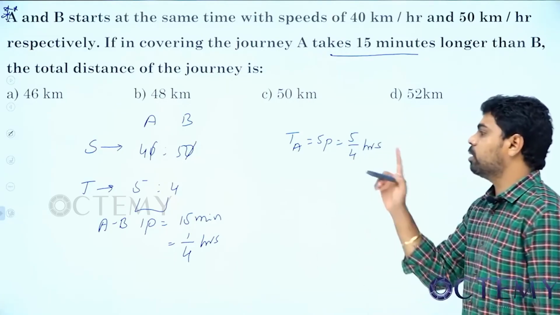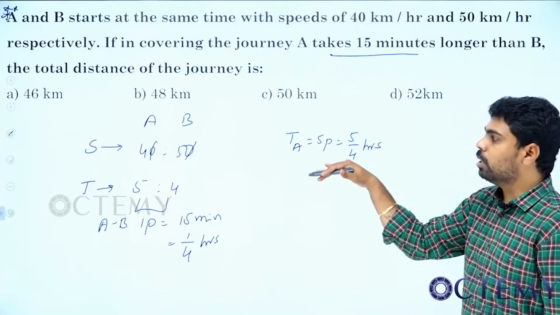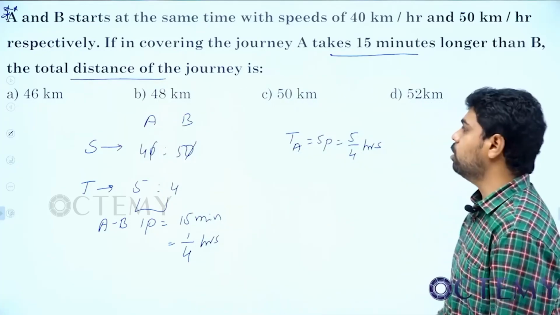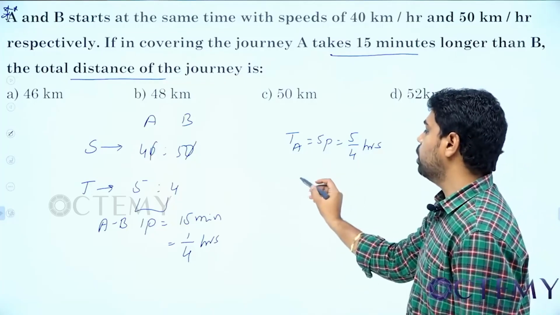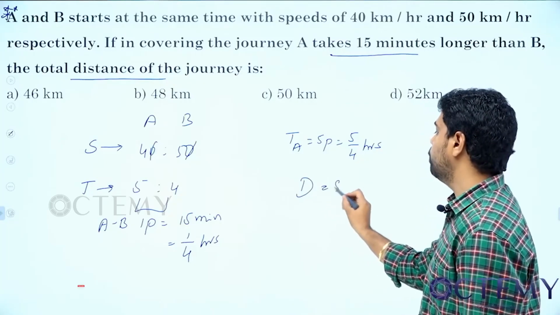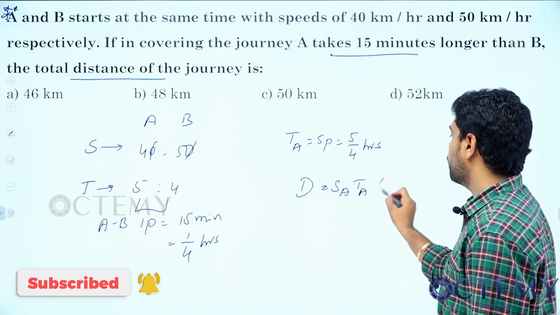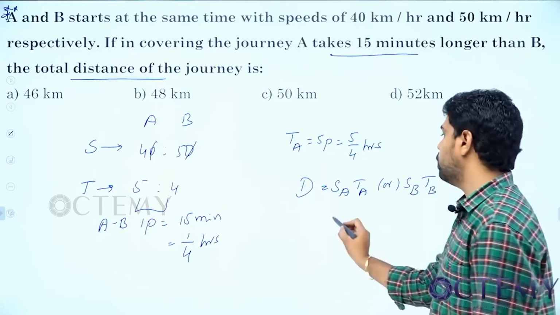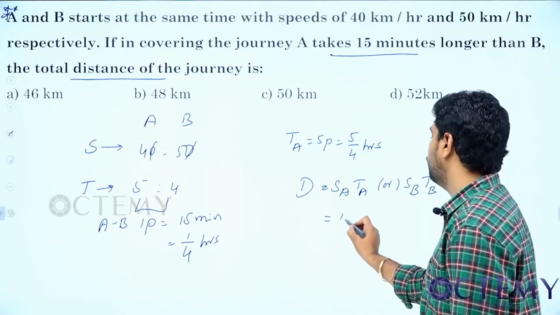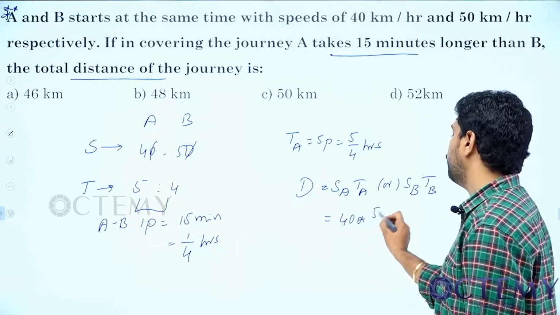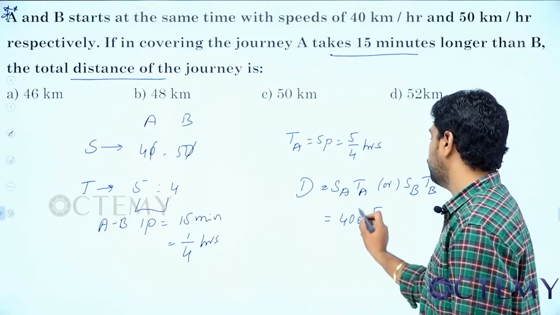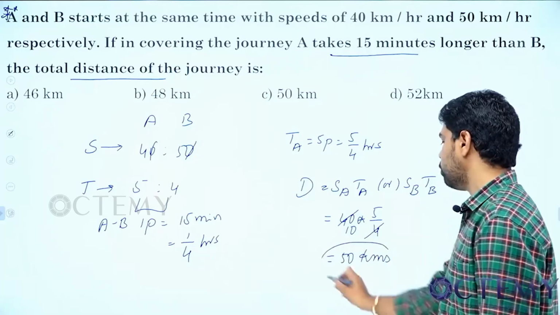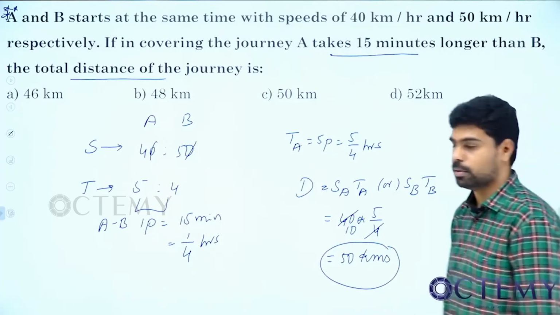Okay, last question stopped till here. If you solve till here, that's enough. But here, what is he asking? He asked you total distance. So what is total distance? Distance equal to speed of A into time of A, or else speed of B into time of B. So what is speed of A? Speed of A is 40 into time of A is 5 by 4. So how many kilometers? 50 kilometers. That's it. Even if you take this, you will get the same answer. Okay, copy.